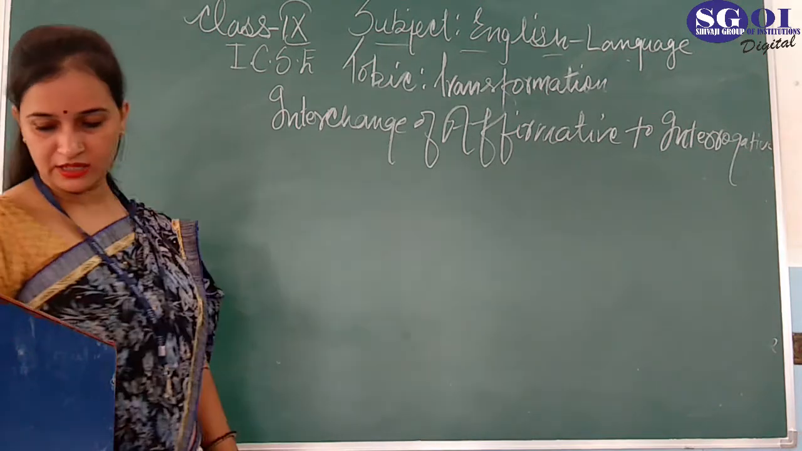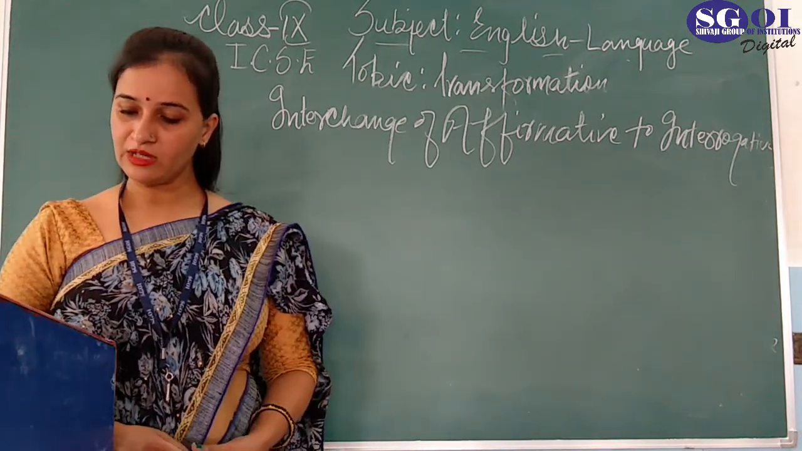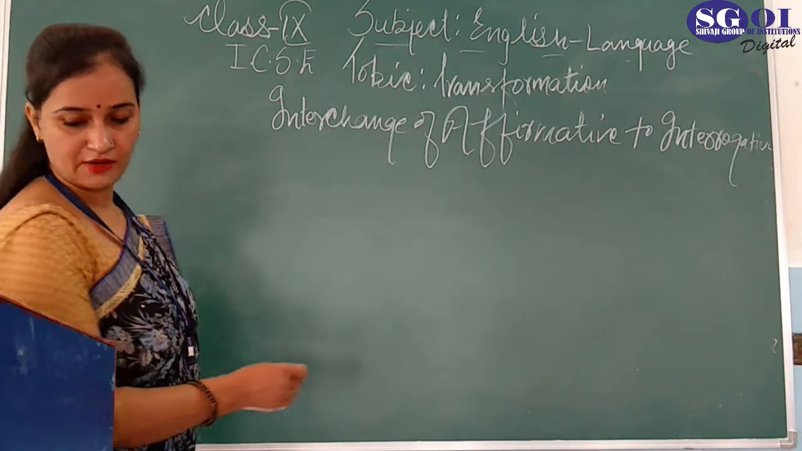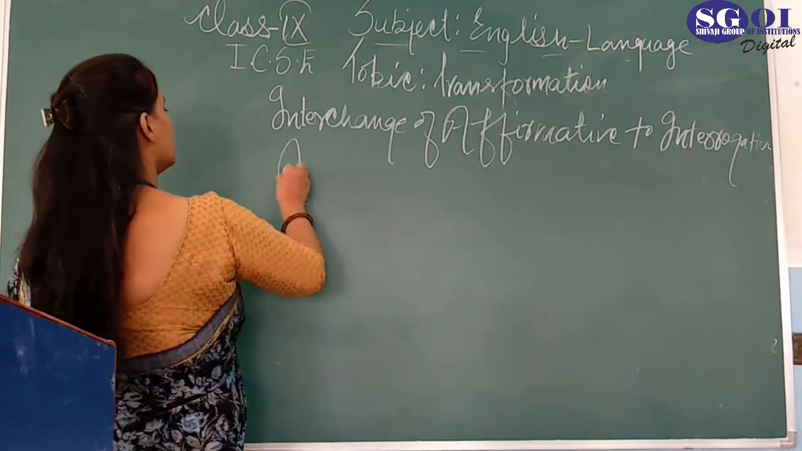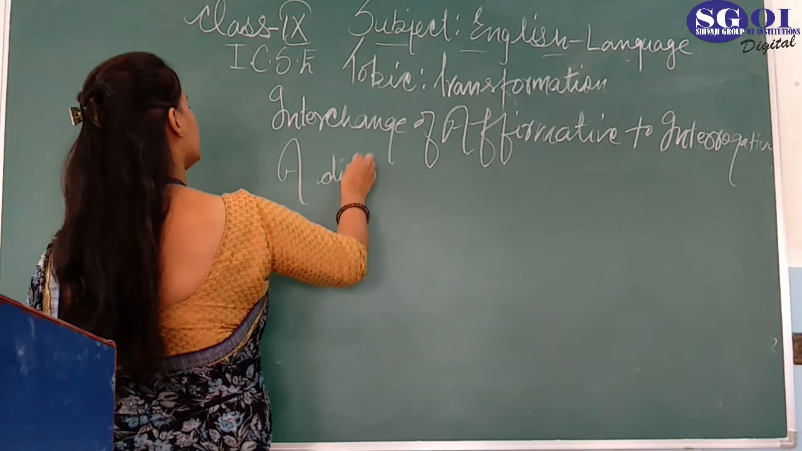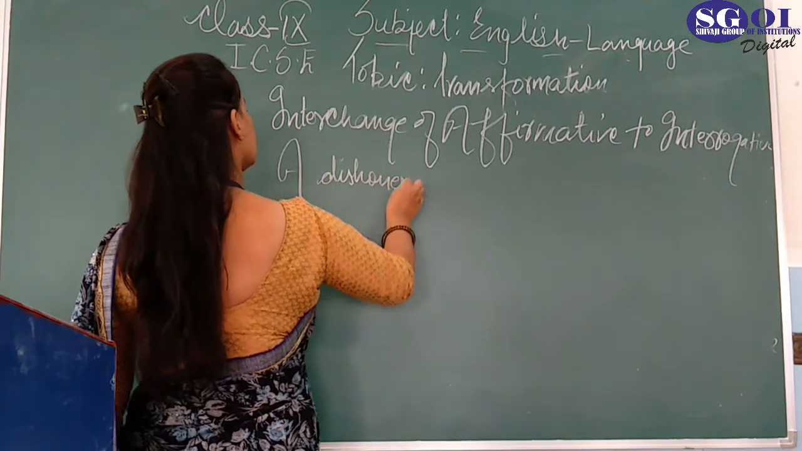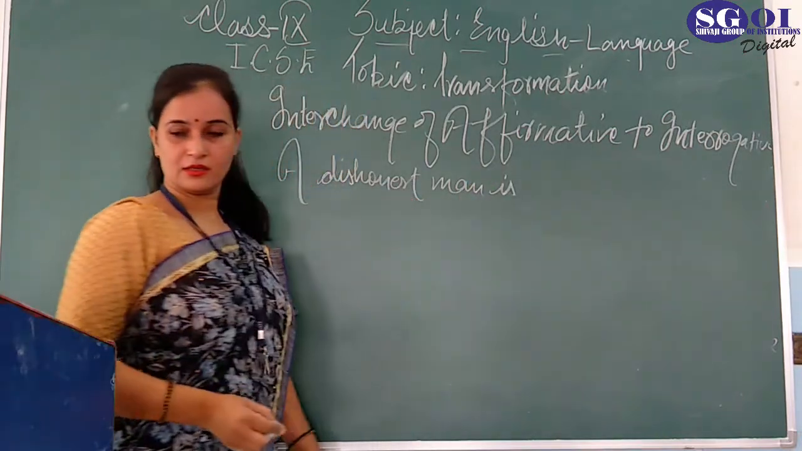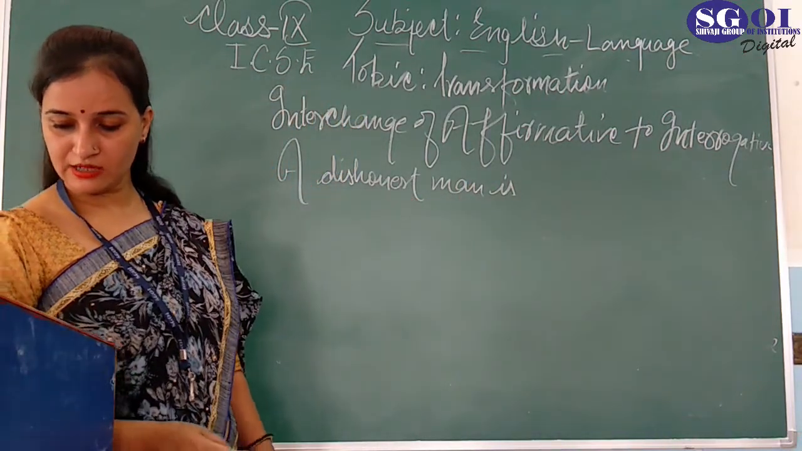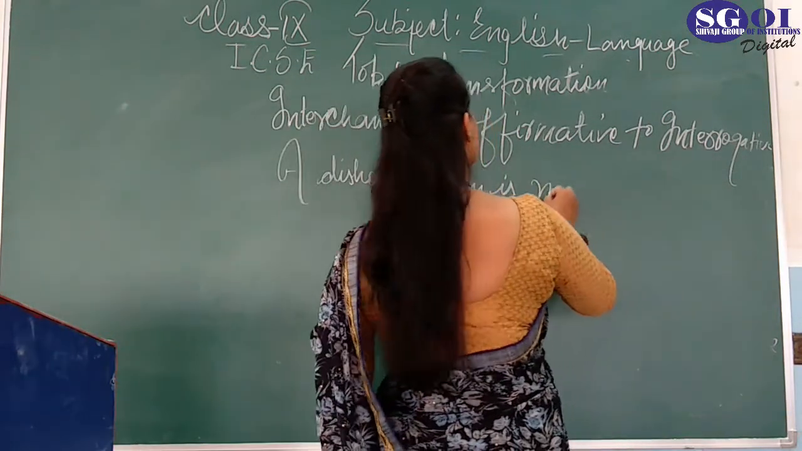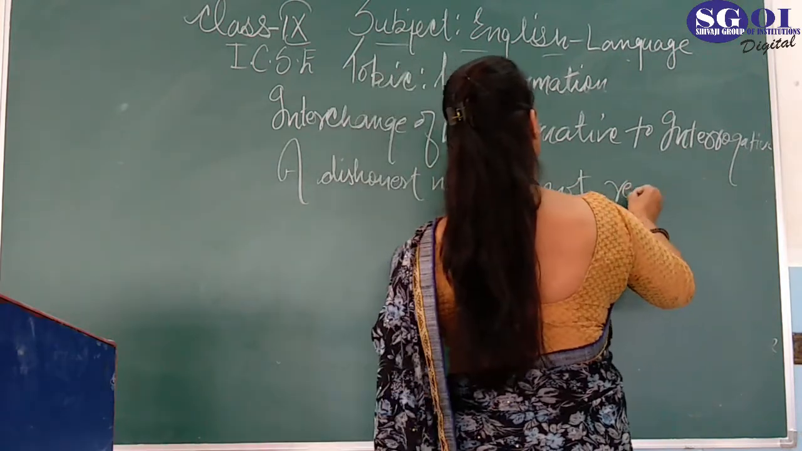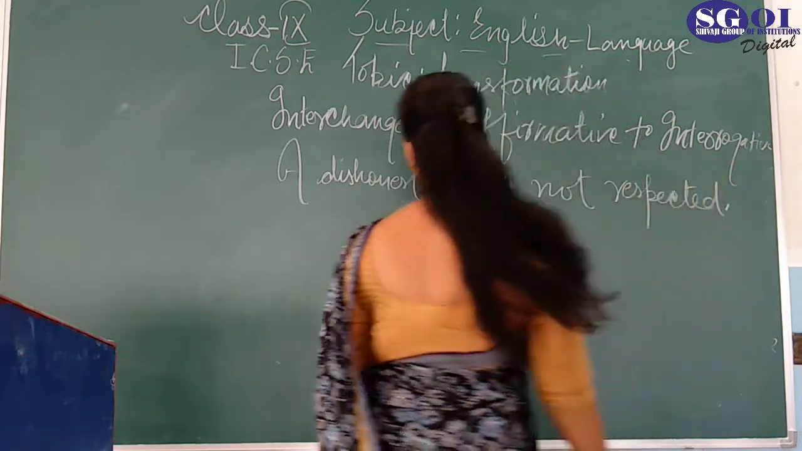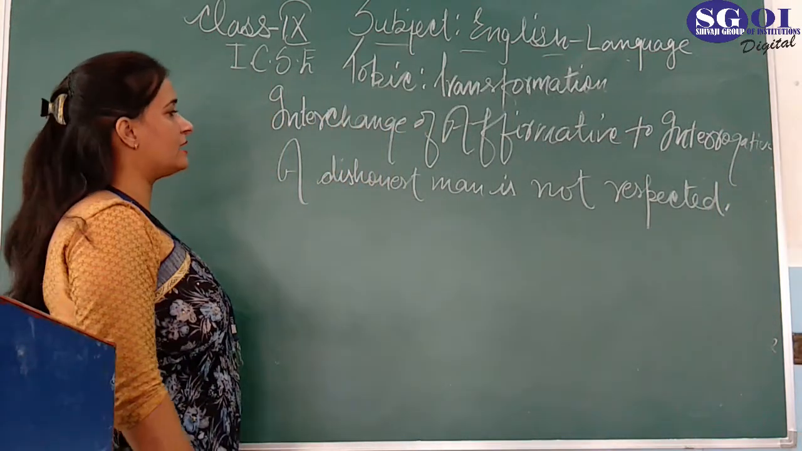So which type of sentence is this? A dishonest man is not respected. It's the affirmative sentence. A dishonest man is not respected.